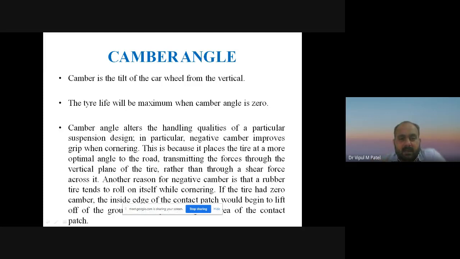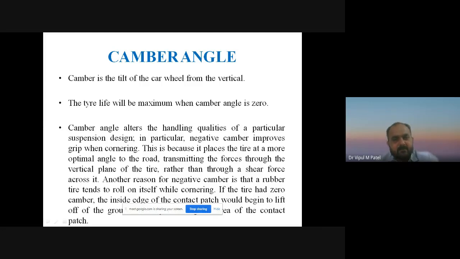The camber angle alters the handling qualities of a particular suspension design. In particular, negative camber improves the grip.